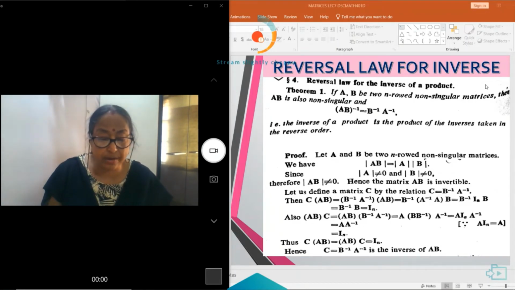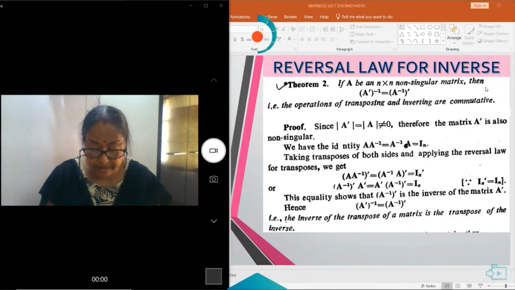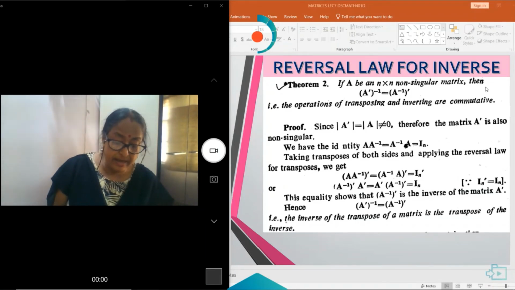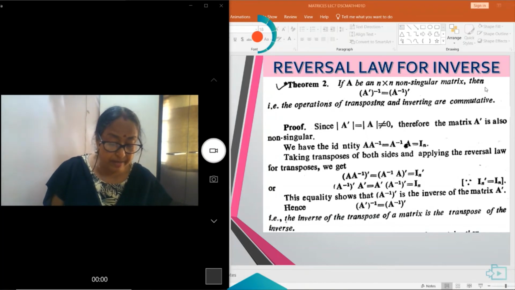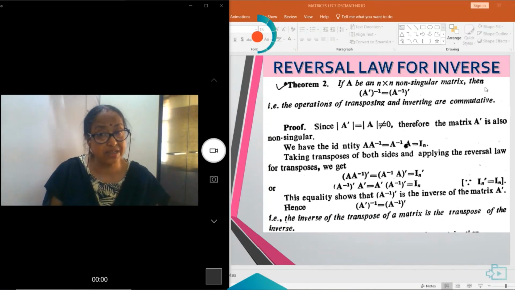Next, another theorem. These theorems are also very important. Let A be an n cross n non-singular matrix, then (A dash) inverse, that is, taking the transpose first and then the inverse, is equal to (A inverse) dash.